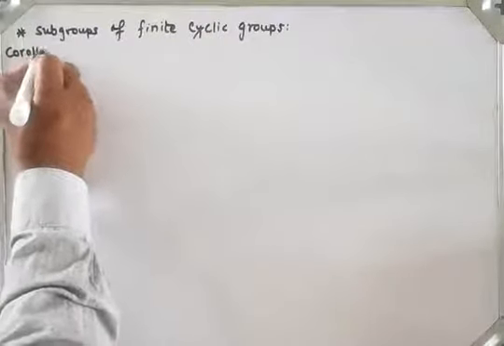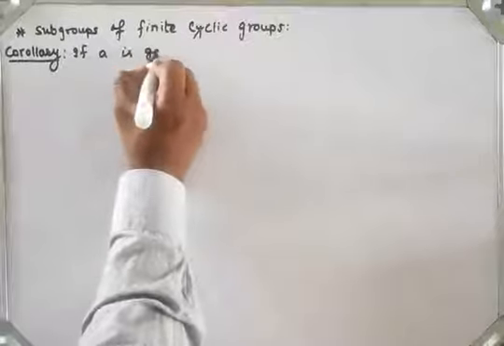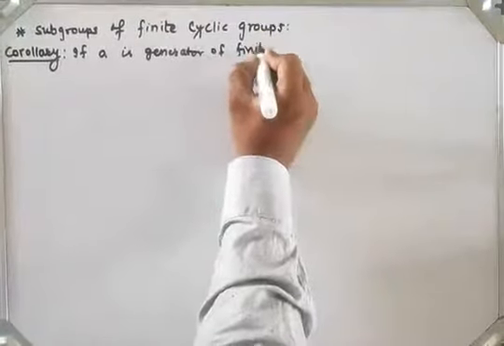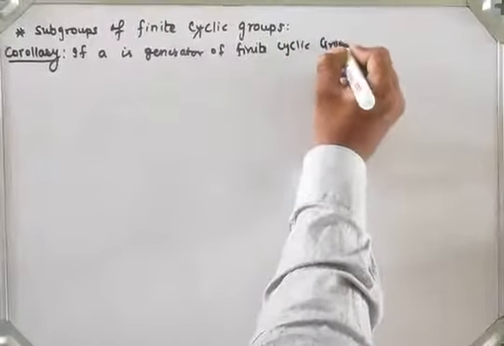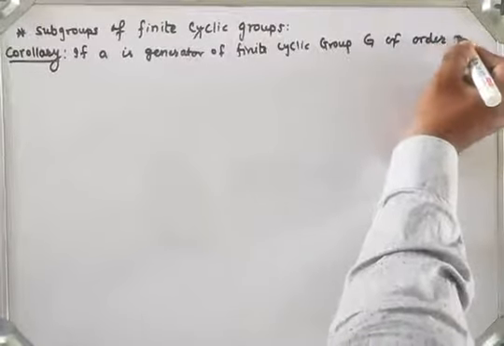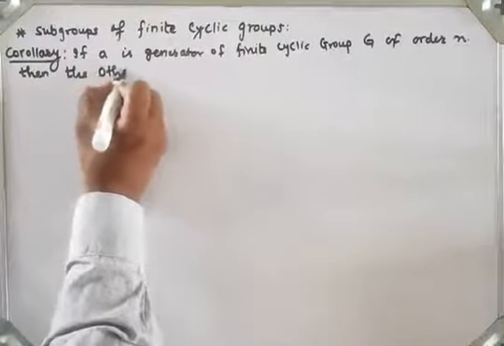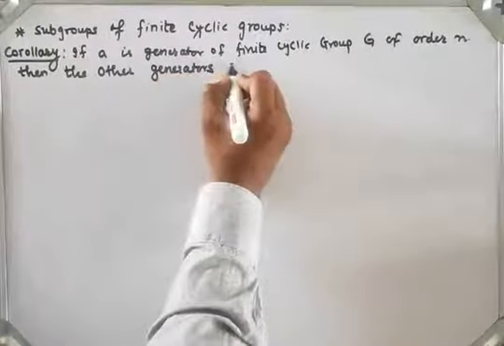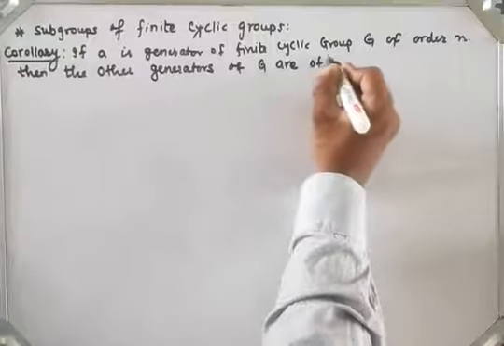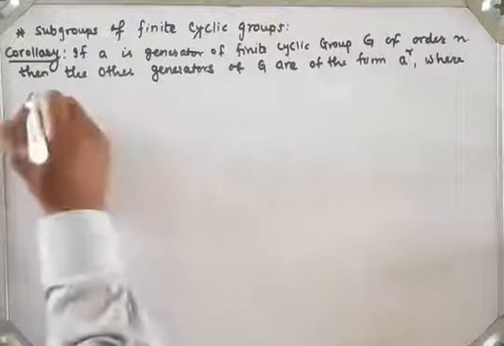So the statement, corollary: if a is a generator of finite cyclic group G, let a be a generator of finite cyclic group G of order n, then the other generators of G are of the form a raised to r, where r is relatively prime to n.